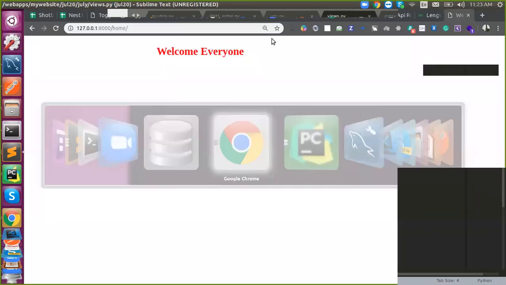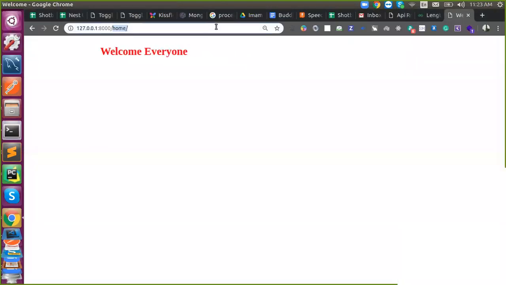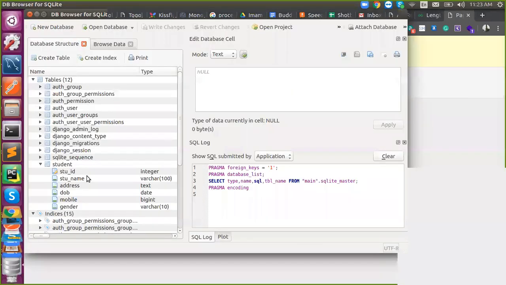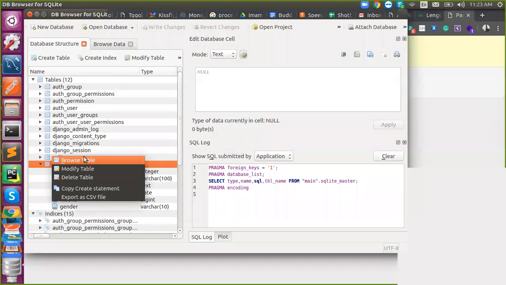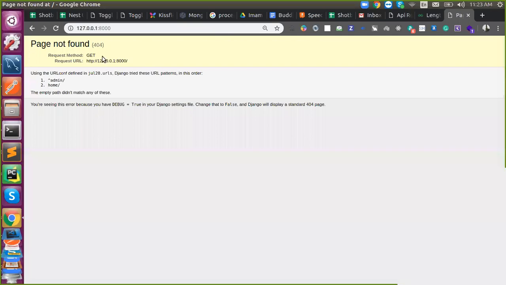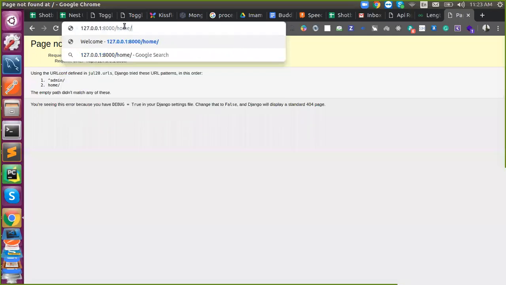If you go to this URL, nothing works. If you check the DB browser table, you don't have any records. Now I'm going to that URL, the home URL, because I kept it there.